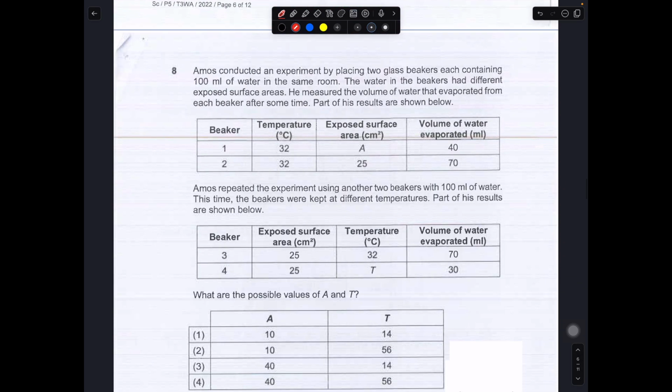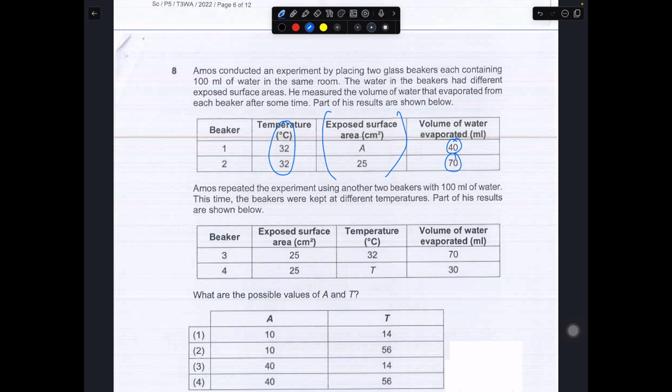Amos will conduct an experiment by placing 2 glass beakers, each containing 100 ml, in the same room. The glass beakers had different exposed surface areas. He measured the volume of water that evaporated in each beaker after some time, and this was his result. Over here, this is the water that has evaporated. So take a look carefully. The temperature is the same, so we can ignore it, because that is not the changed variable we are interested in. We will look at the exposed surface area.